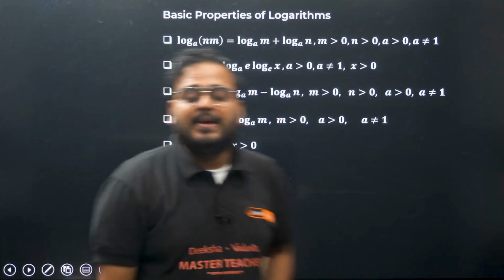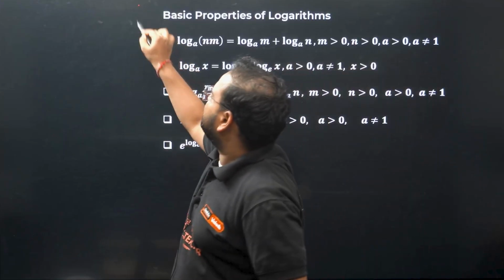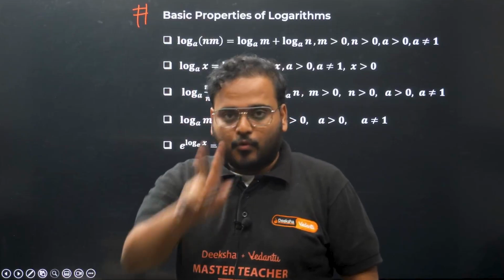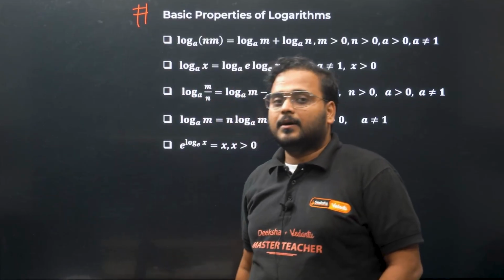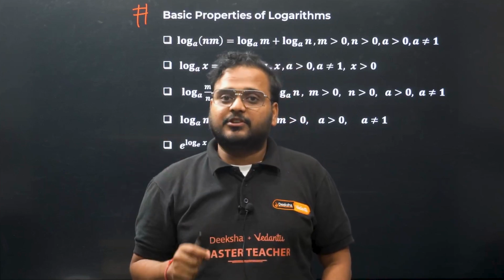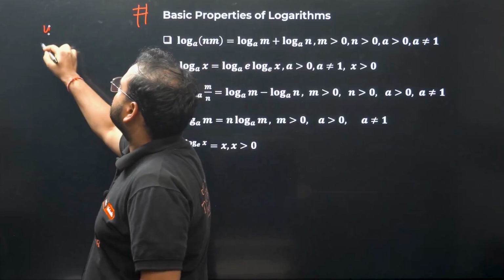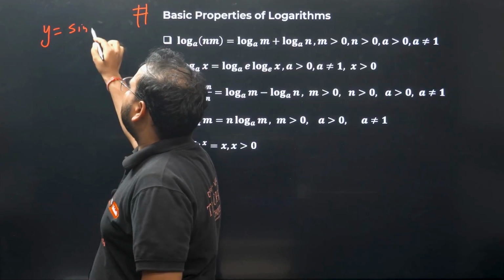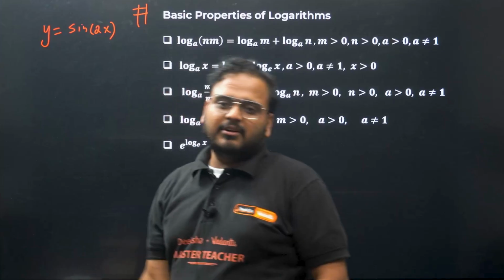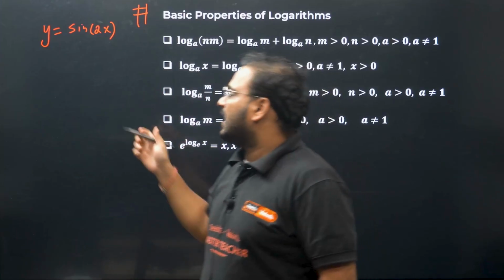Okay, next is basic properties of logarithms. Now some of you might want to ask, sir, why do we need this? Two types of questions are there. One is where most of the questions come: basically the implicit function, when the function is not given directly. Usually you get y equals sine of something, let's say sine of 2x. Can you differentiate this?